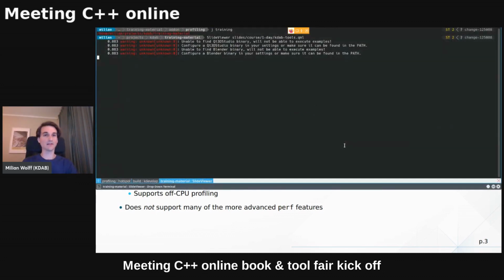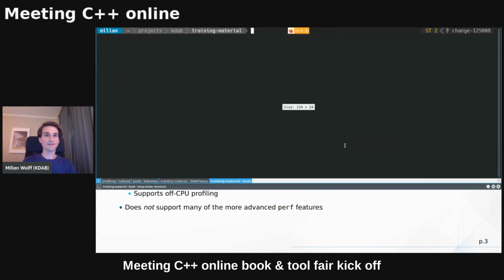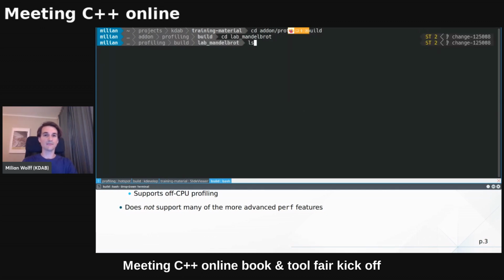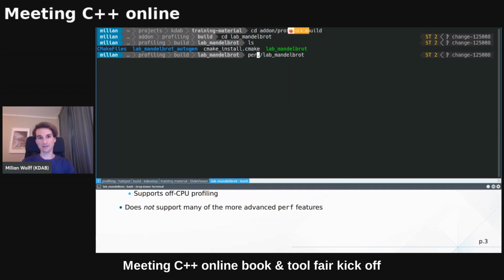Just to give you a quick example, if I go to some application that I want to profile, I used to have to do something like perf record, and then I have to remember that I actually want to do DWARF unwinding, and then maybe I want to enable the Zstandard compression, and then I want to run my application.